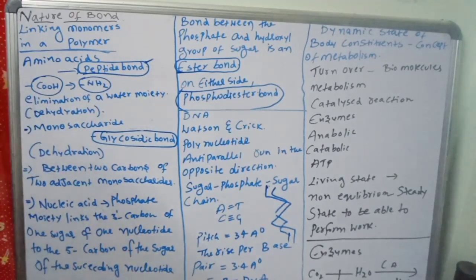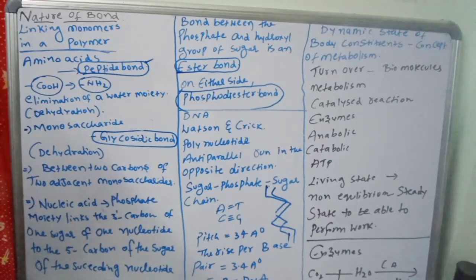Overall, in the dynamic state of body constituents and the concept of metabolism, there is turnover: biomolecules are changed from one form to another and produce more biomolecules. That is metabolism. Catalyzed reactions mean enzymatic reactions, which increase the rate of reactions.